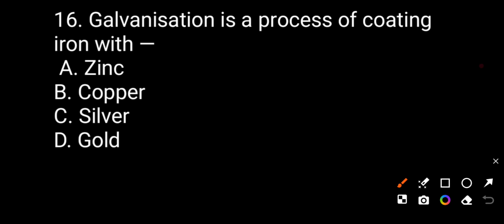Now question number 16. Galvanization is the process of coating iron with option A, zinc, option B, copper, option C, silver, option D, gold. The correct answer will be zinc. Zinc is the metal which is used in galvanization, the process of coating iron.